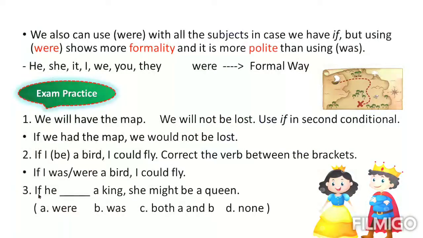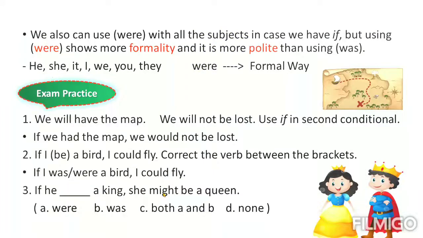Number 3. If he dash a king, she might be a queen. How do you know this is a second conditional statement? Because kings and queens are not real here. We have might, which is the past form of the modal verbs. It is something imagined, because he is not going to be a king.